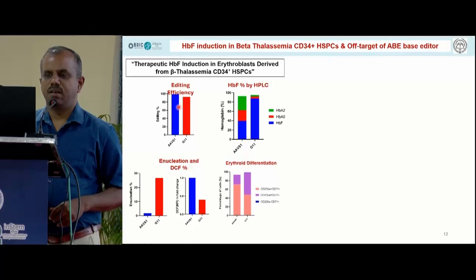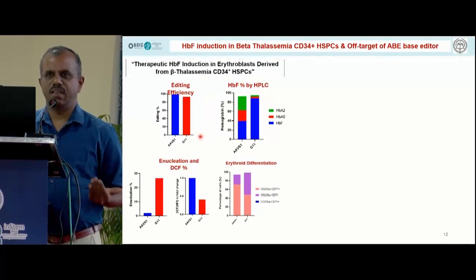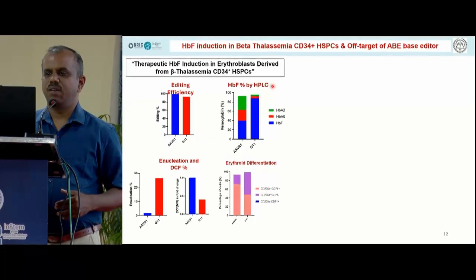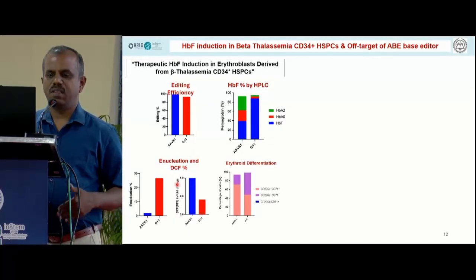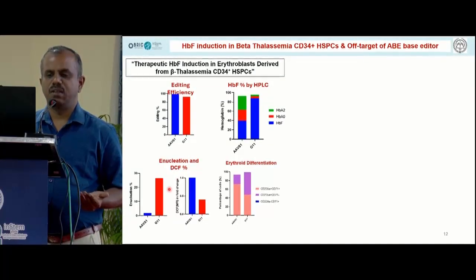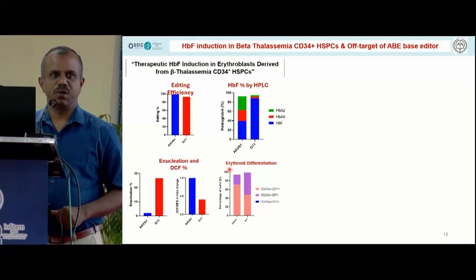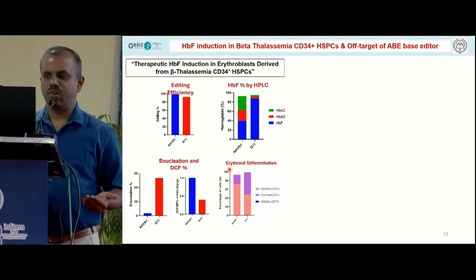As we see here, we get a higher level of editing, almost 90% in the target region, and we also got almost 90% fetal hemoglobin. And more than that, we see a better enucleation potential, and the ROS levels are decreased, and it shows better erythroid differentiation potential, which shows that it has therapeutic potential.